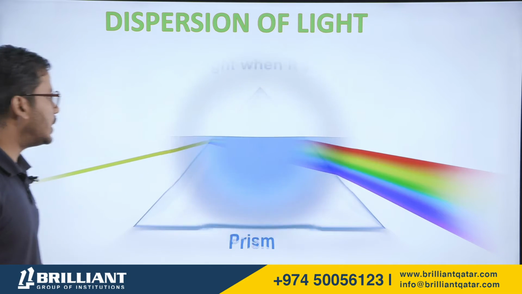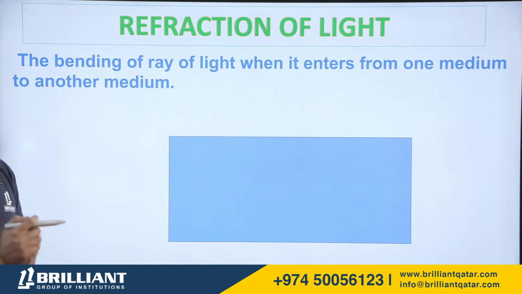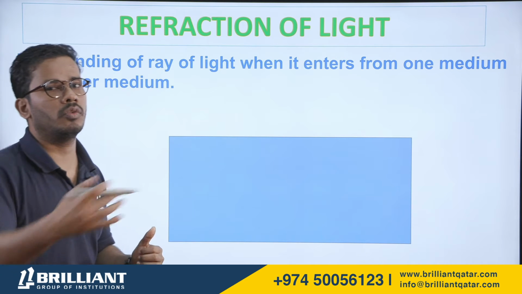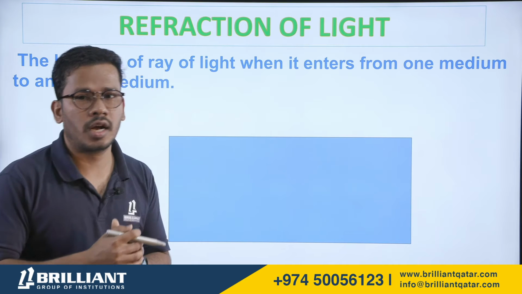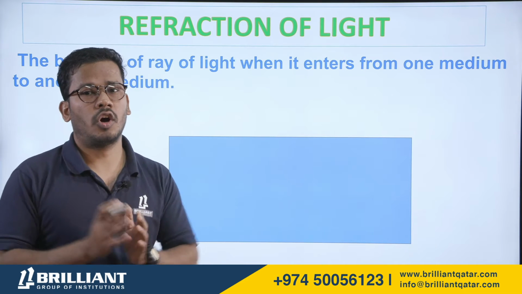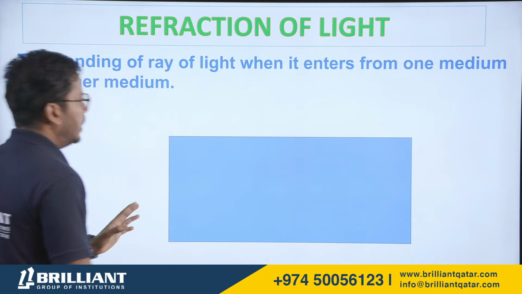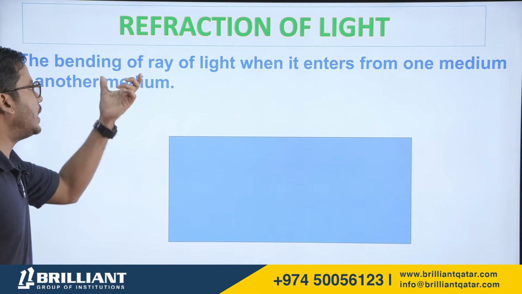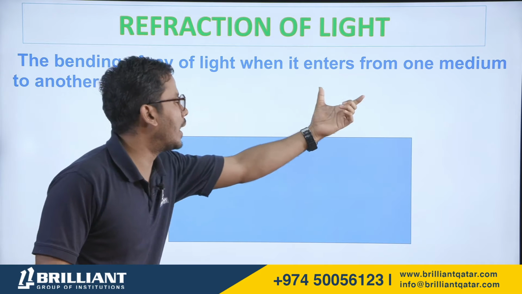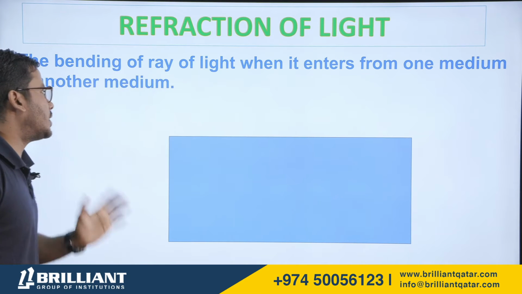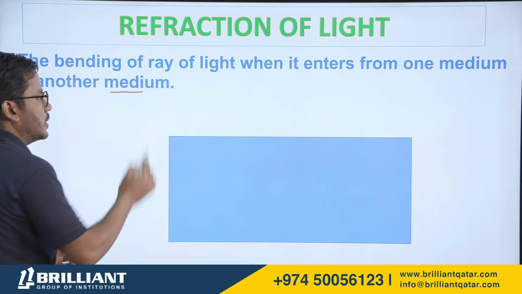Now let me go into detail of what is refraction of light. Once I complete refraction of light, I'm going to go with dispersion of light and we'll kickstart our major topic, how a rainbow is formed. So let me start. The definition tells you, first of all, the bending of a ray of light when it enters from one medium to another medium. I'm going to shed light on what this medium actually is.